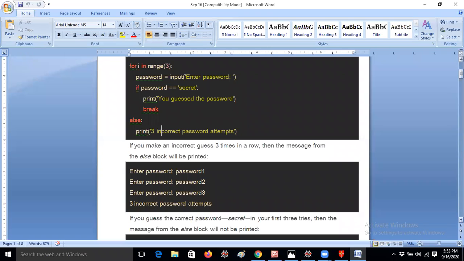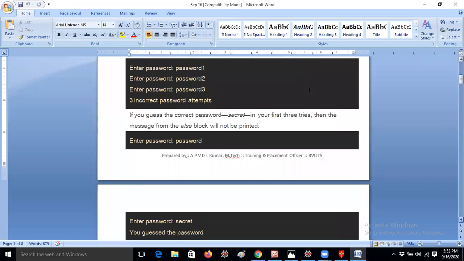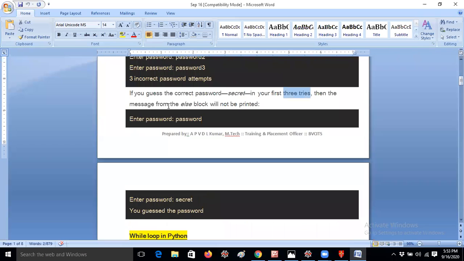If you guess the correct password, secret, in your 3 tries, that means 3 attempts, then the message from the else block will not be printed. Enter the password. I'm giving password in the first attempt, and secret in the second attempt. You get the password printed, and the else block will not be executed at all.